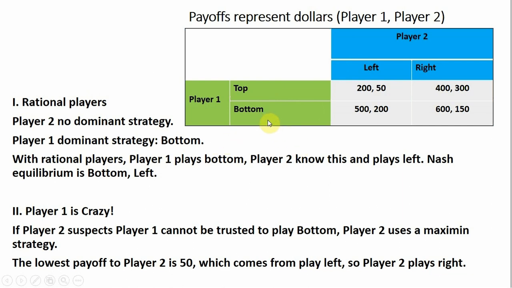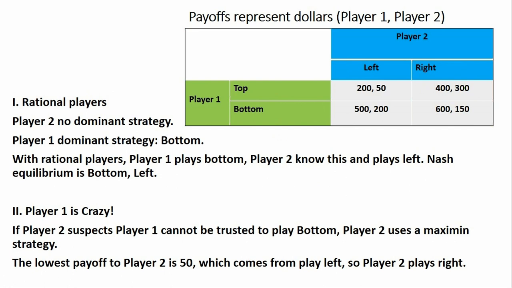If player 1 were to play bottom, player 2 would choose left. If player 1 would play top, player 2 would choose right. 300 is greater than 50. But again, if player 1 were to play bottom, 200 is greater than 150. So player 2 does not have a dominant strategy.